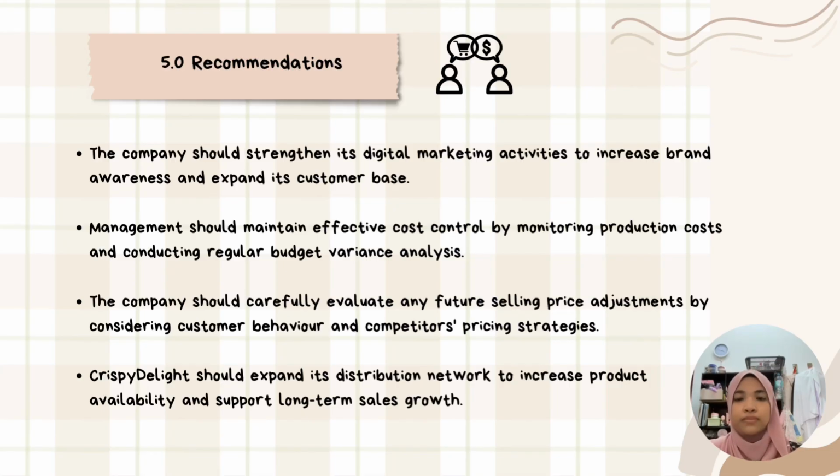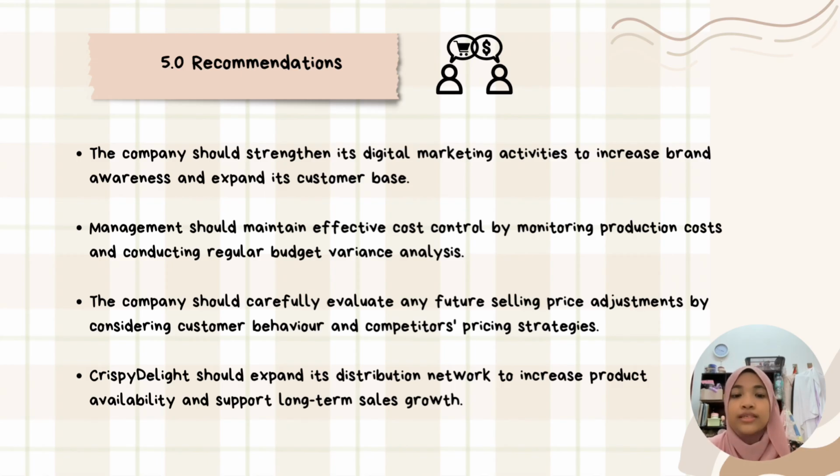And then the next part is recommendation. Based on the master budget and CVP analysis, several recommendations are proposed. Firstly, the company should strengthen its digital marketing activities to increase brand awareness and expand its customer base. Secondly, management should maintain effective cost control by monitoring production costs and conducting regular budget variance analysis.